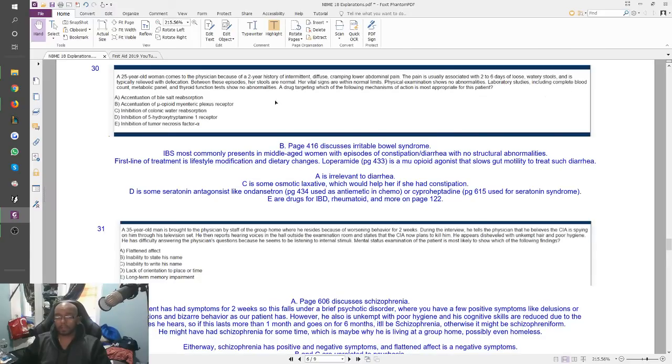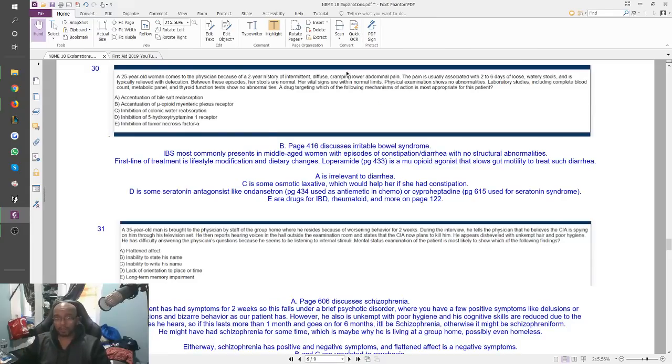Lab studies, including CBC, metabolic panel, and thyroid function tests, show no abnormalities, which is, again, remember, very diagnostic, right? So her physical exam and labs are completely normal. That tells you a lot because then you can knock out answer choices where those things should not be normal. Which of the following mechanisms of action is most appropriate for this patient? Now, I personally had not actually known this before doing this question, but when I read the question, I figured this is some kind of constipation or diarrhea, but I couldn't really figure it out, right?